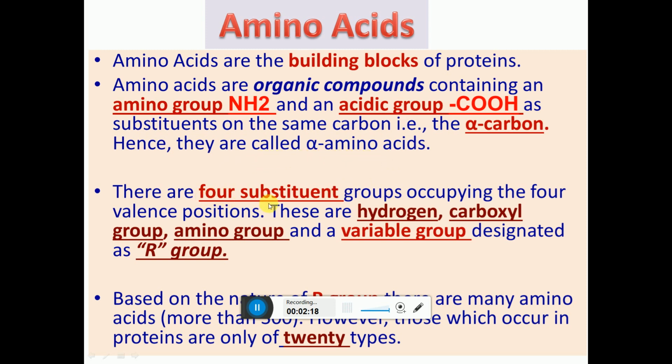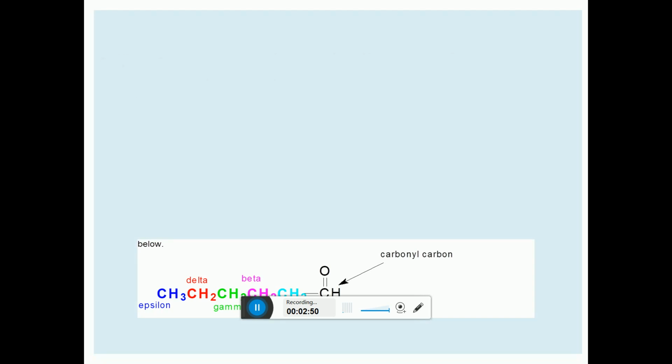There are 4 substituent groups occupying the 4 valence positions of the carbon. These are hydrogen, carboxylic group, amino group, and fourth one is called as the variable group, as it is different for different amino acid, designated as the R group. Based on the nature of the R group, there are many amino acids, more than 300 are known. However, those which occur in the protein are only 20 types of amino acid. We are continuing the characteristic of the amino acid.